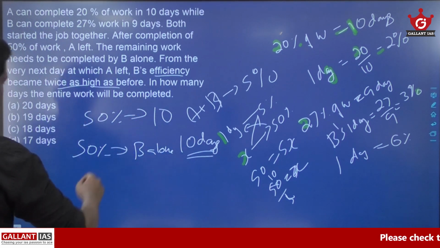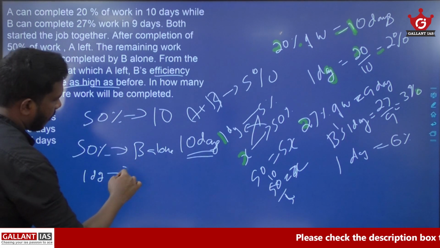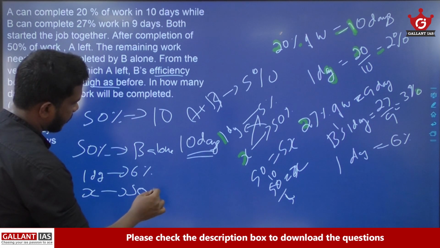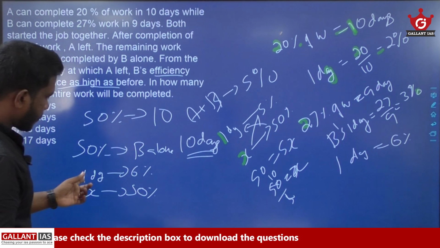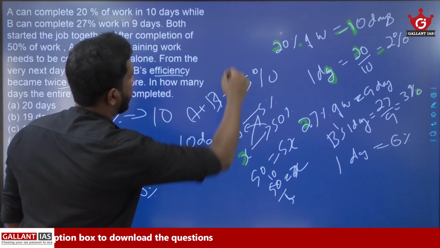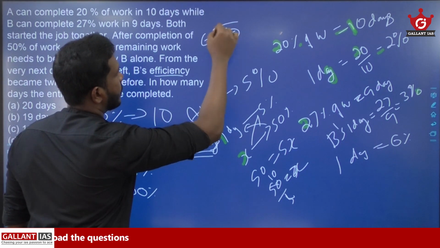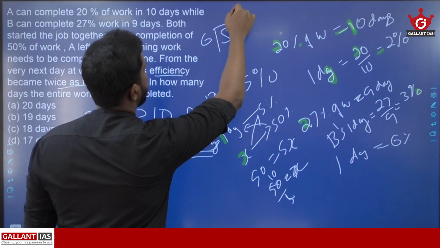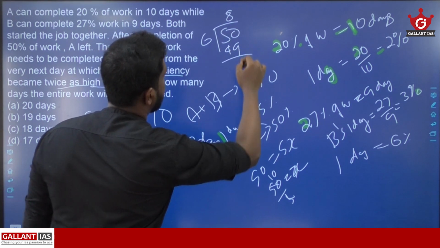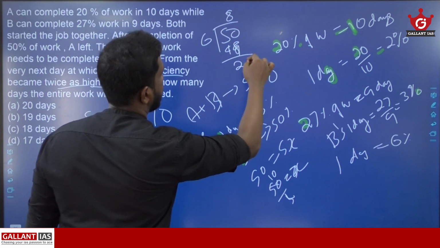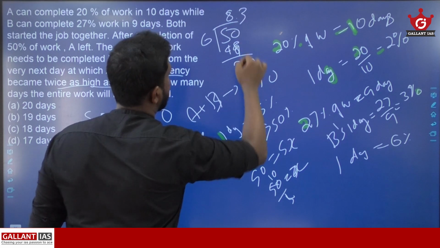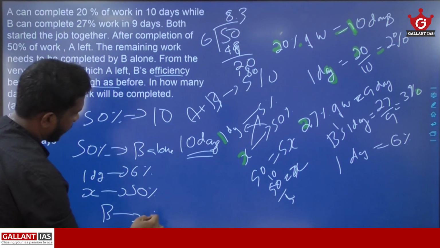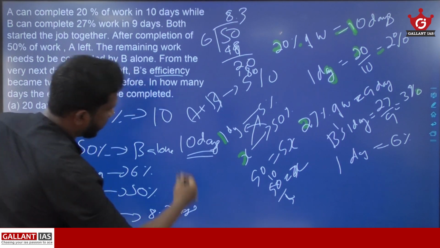So here in 1 day B can complete 6% of work. Then in how many days can B complete 50% of work? That is 50 by 6, right? 50 by 6 എന്ത് കിട്ടും? When you are dividing 50 by 6, 8 times it is 48, right? 3 times it is 18, right? So B will be taking 8.3 days to complete the work.